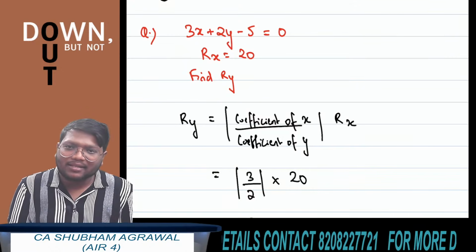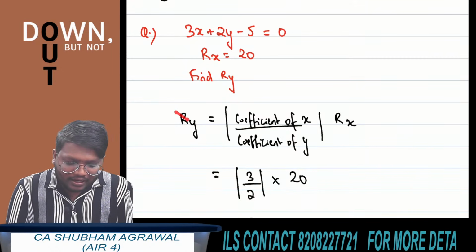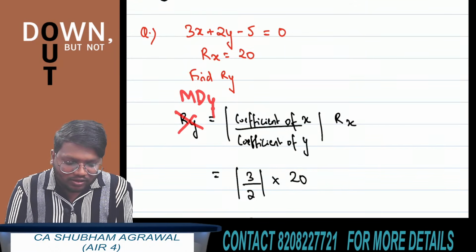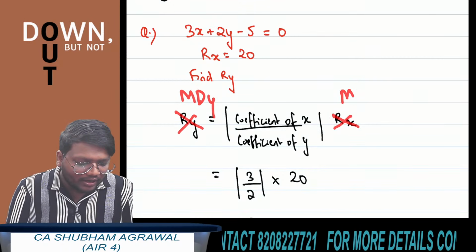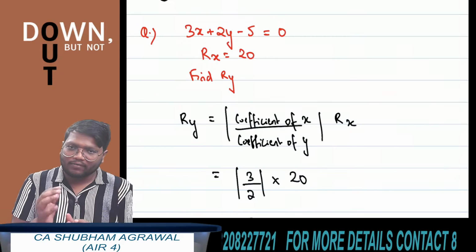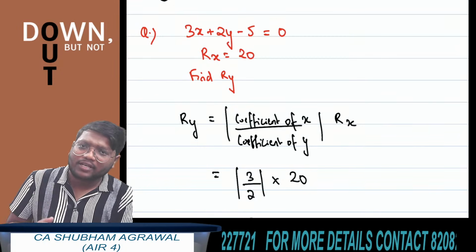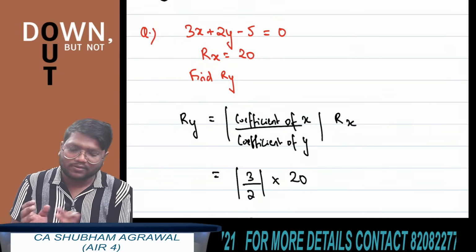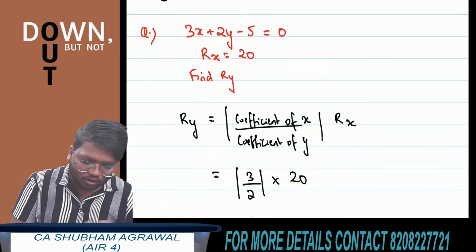Similarly, you can apply this result for mean deviation also. Instead of range of y, you can write mean deviation of y. And instead of range of x, you can write mean deviation of x. So whatever results and properties we have seen in range will be applicable for mean deviation also.